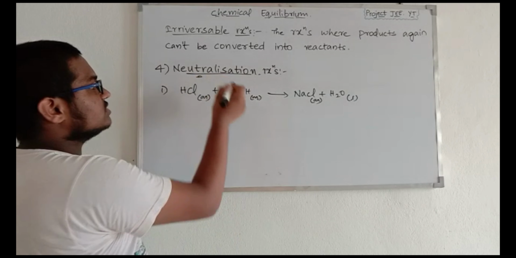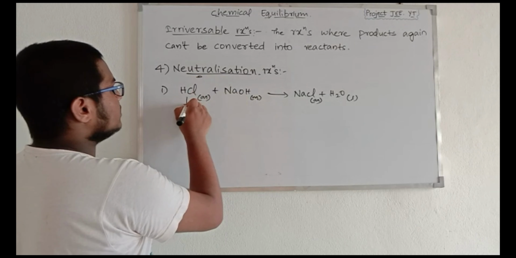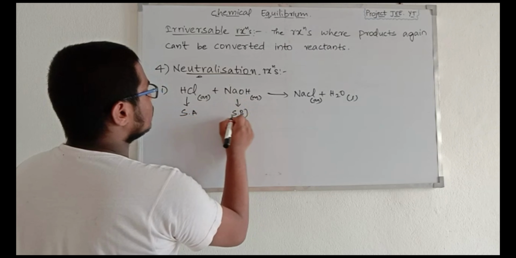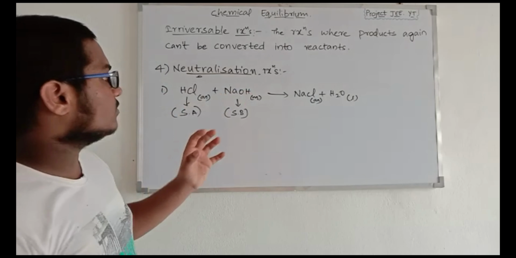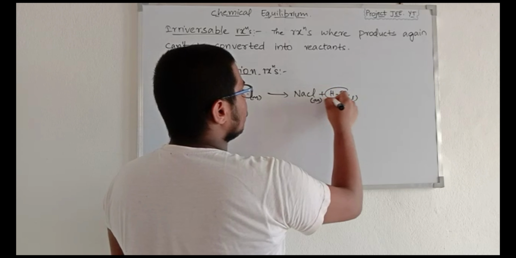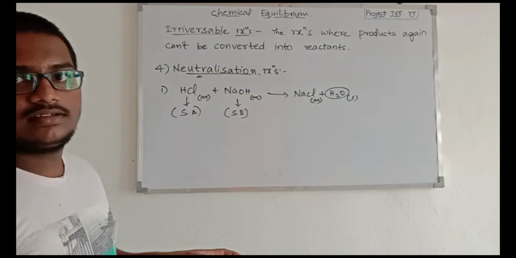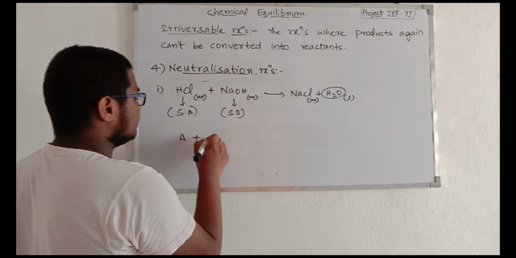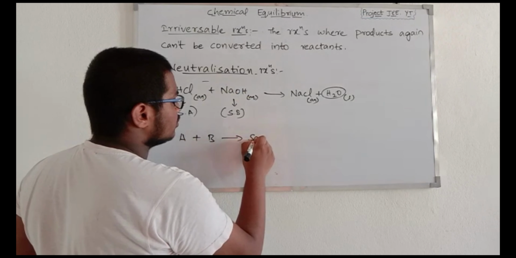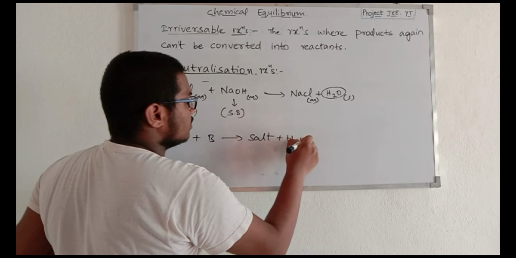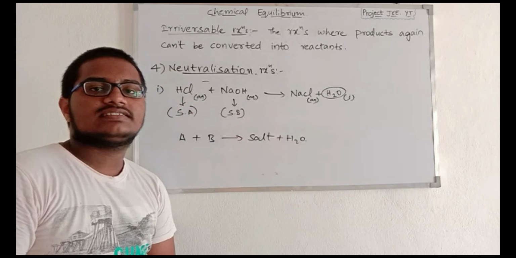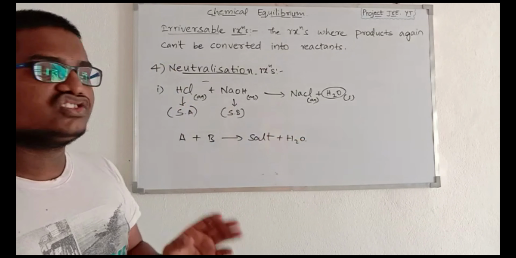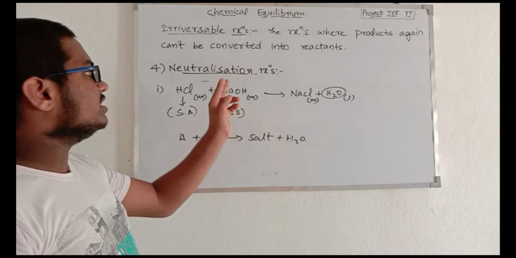The main conditions of these neutralization reactions are the main points. HCl is a strong acid and NaOH is a strong base. So the combination of these two substances gives rise to water as the outcoming product. The general form of the neutralization reactions is acid plus base gives rise to salt plus water. Even though it is studied in the lower sections of your classes, acid plus base gives rise to salt, and water is the common general product in each and every neutralization reaction.